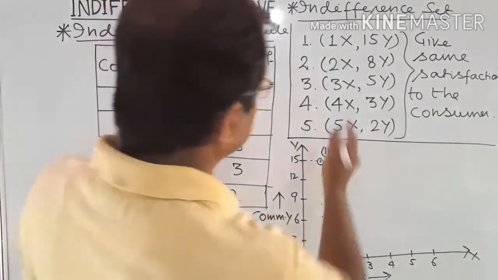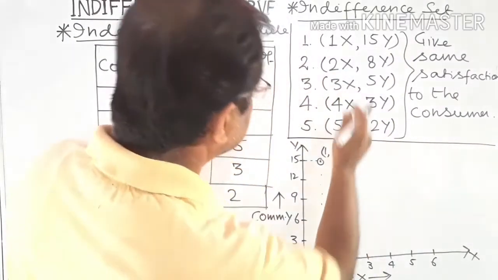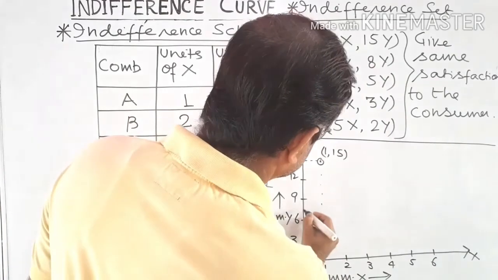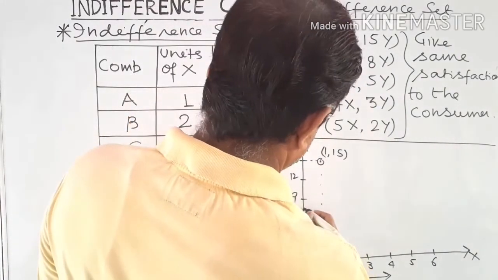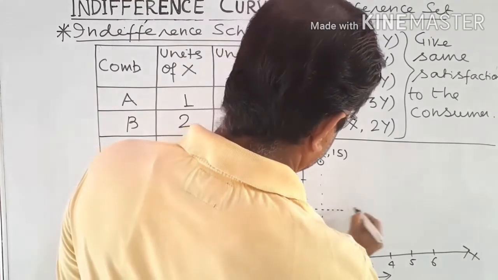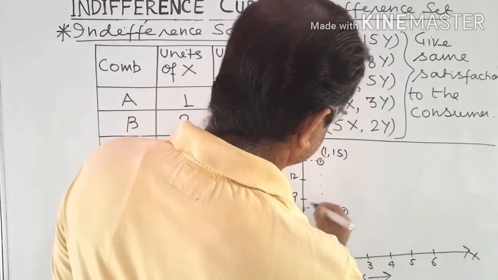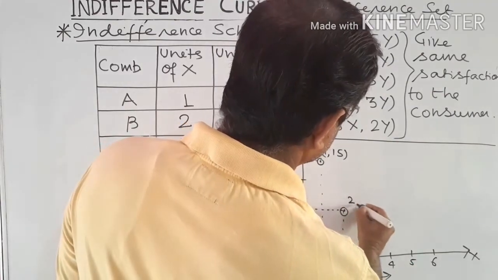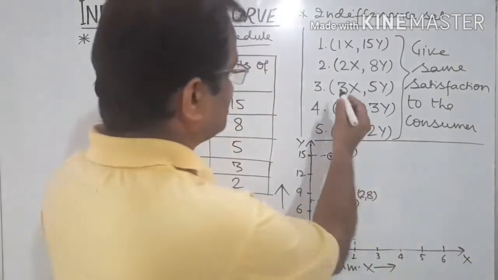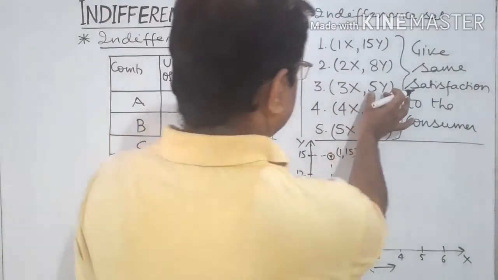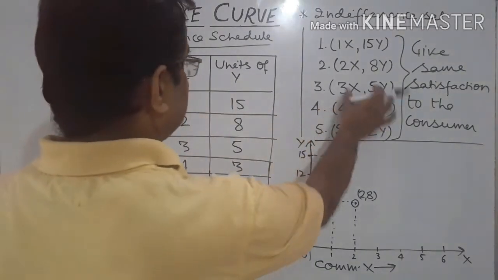And the second point, or the second bundle, 2 units of X, this is 2 units, and 8 units of Y, this is 6, this is 3. Okay, let it be simply 8. So this is our 8. This is the second point: 2 units of X and 8 units of Y. The third bundle is 3 units of X, 5 units of Y in both of these, the indifference schedule and the indifference set.